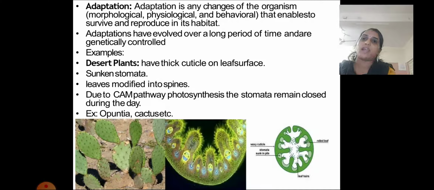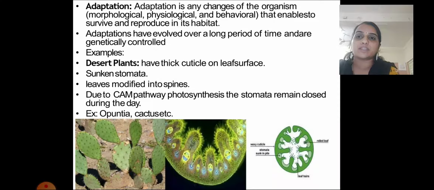Next is adaptation. Adaptation is a process majorly followed by the maximum of living organisms. Adaptation is any change of the organism, that means the organism tries to survive in changed climatic conditions by changing its morphological character, its physiological character, modifying itself internally or externally, or showing behavioral changes, that enables it to survive and reproduce in changed climatic conditions. Adaptations have evolved over a long period of time and are genetically controlled.